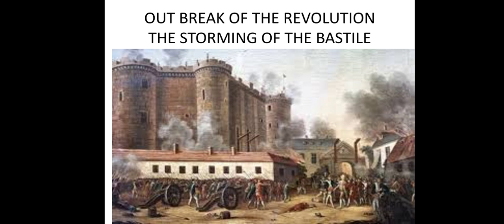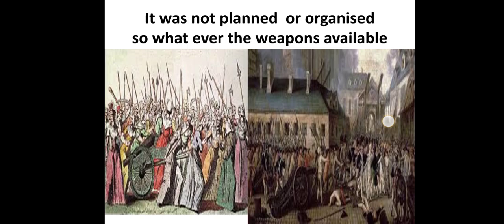So this revolution that took place in 1789, it was not a planned one. It was not an organized one. It is a spontaneous action by the third estate or ordinary class people.